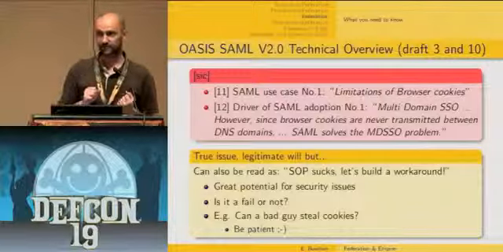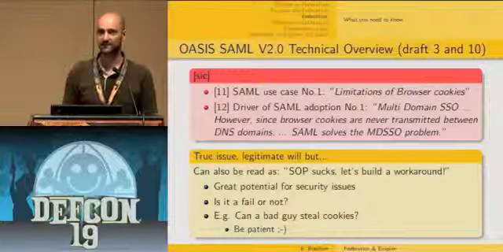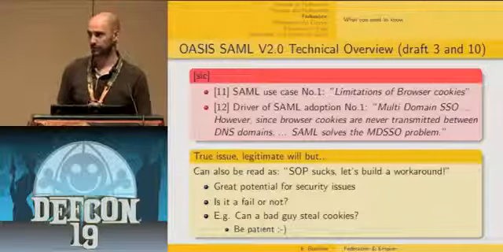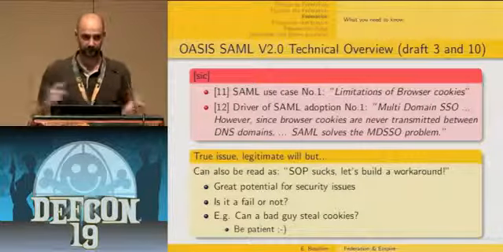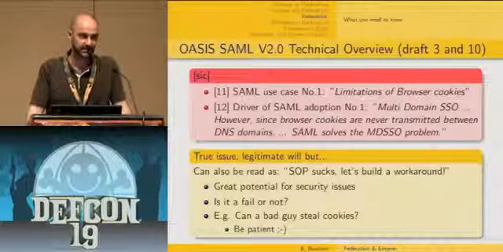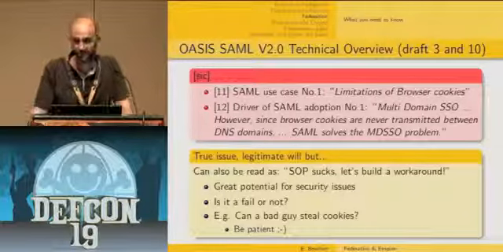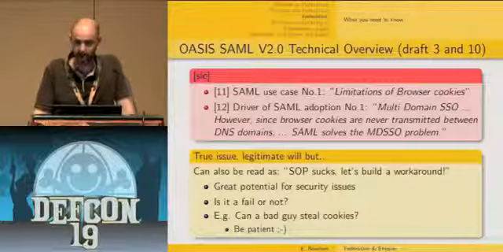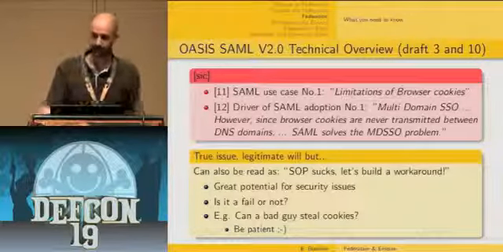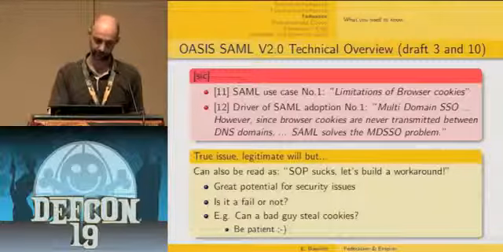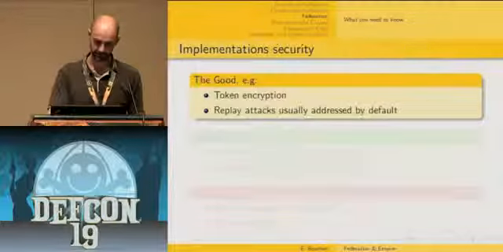From a security point of view, we could read that as, okay, cookies suck, let's build a workaround. So this kind of rationale has great potential for security issues. So the question is, is it a fail or not? Typically, can a bad guy steal cookies? I'm going to provide the response later, so you need to be patient.